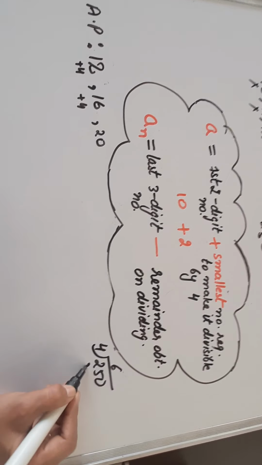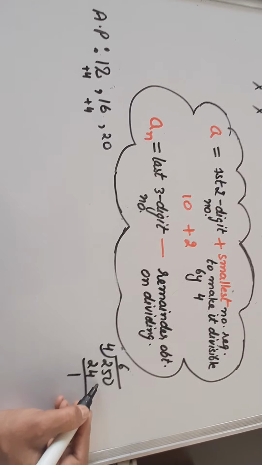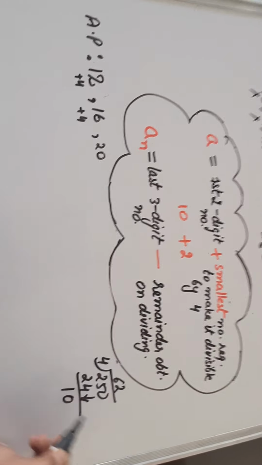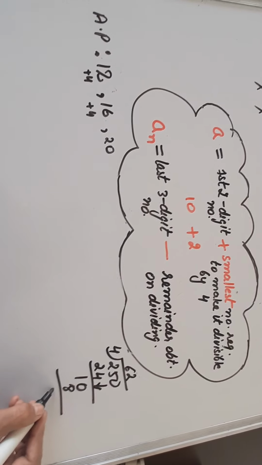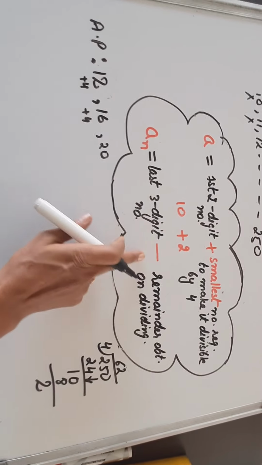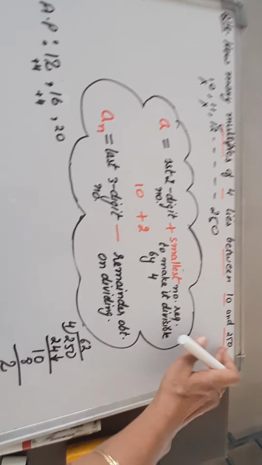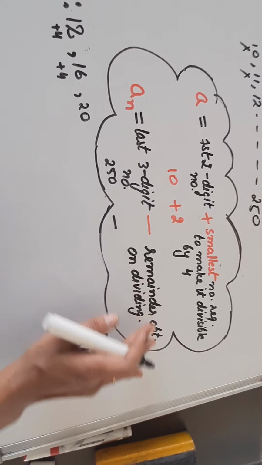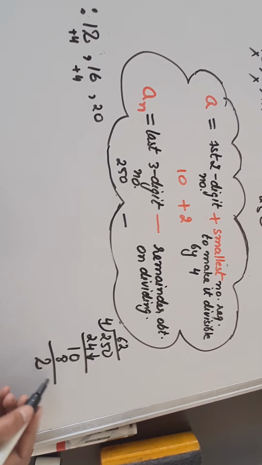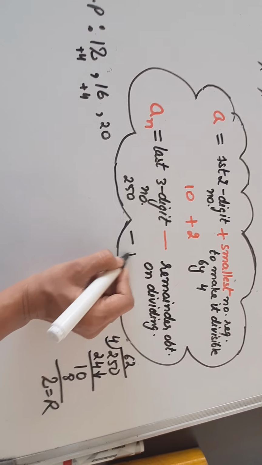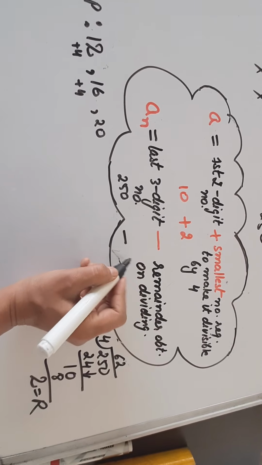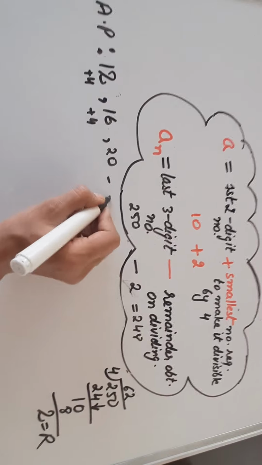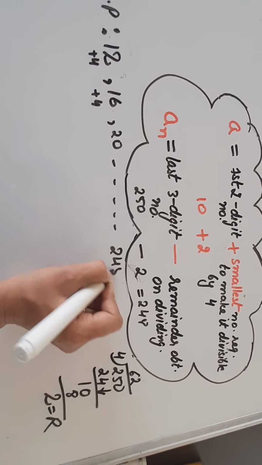4 6s are 24, 1, 10, 10, 4 2s are 8. So the remainder is 2. So how do you get the last term? The last 3-digit number, that is 250, minus the remainder obtained on dividing. So what is the remainder? 2 is the remainder. So 250 minus 2 is 248. So in this way you can get the last term.